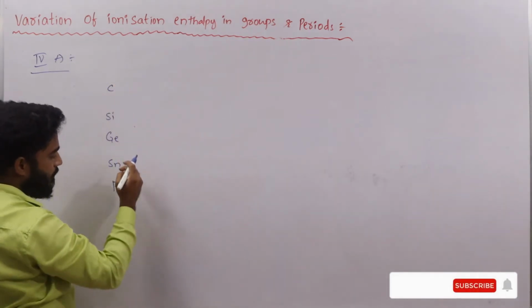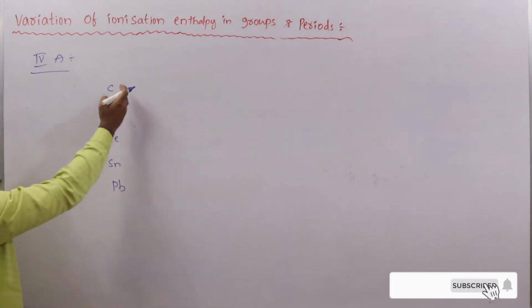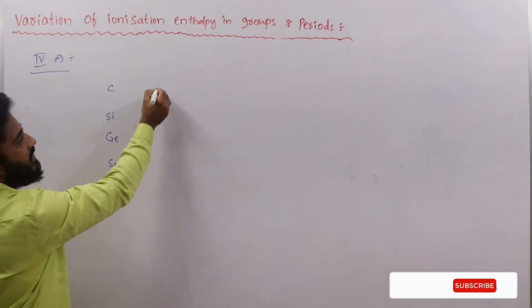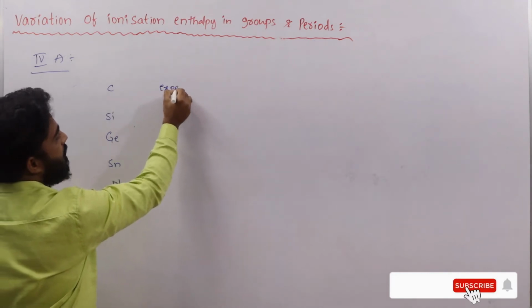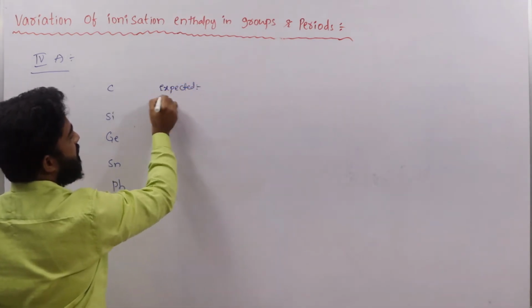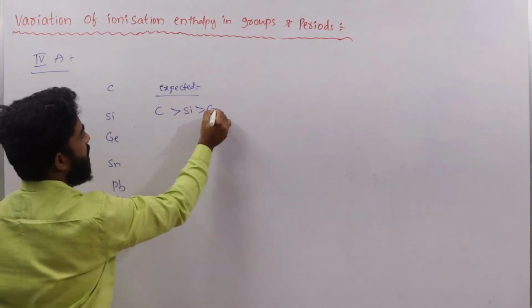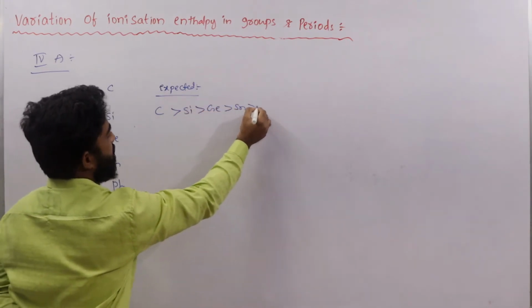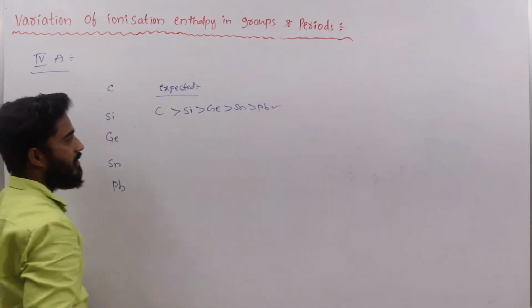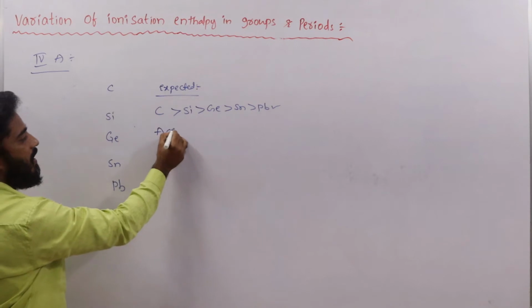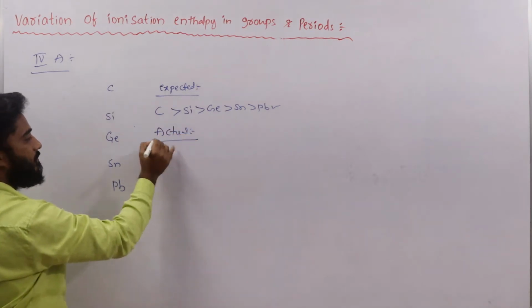From carbon to lead, as the size increases, ionization enthalpy decreases. This is the expected order. But actually what will happen? The actual order.